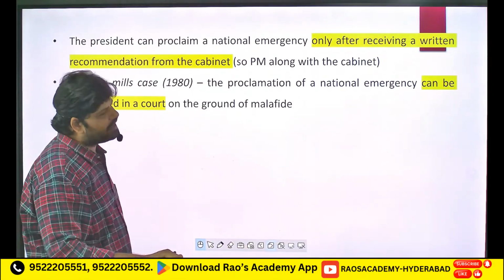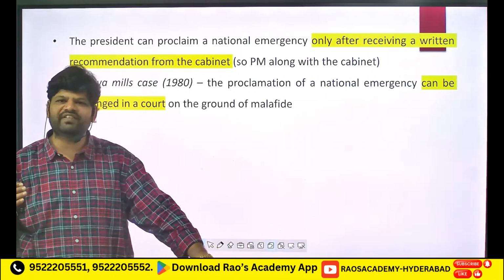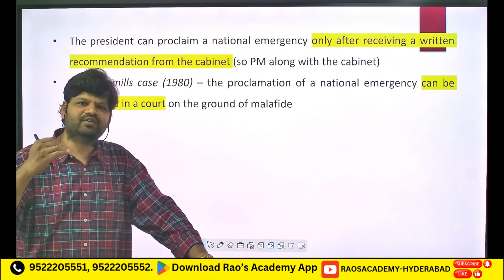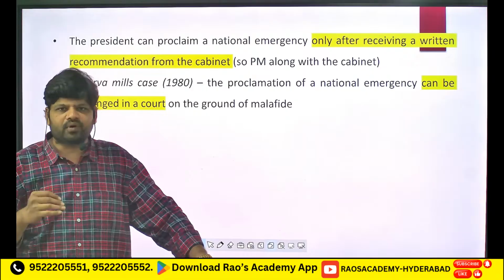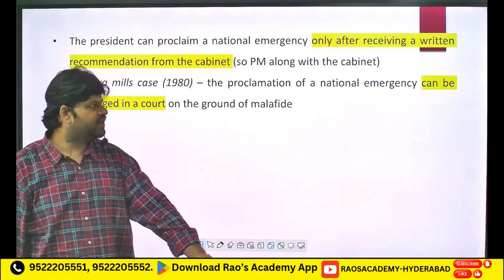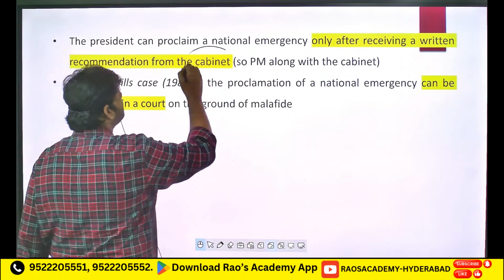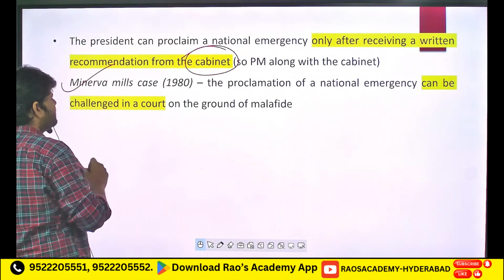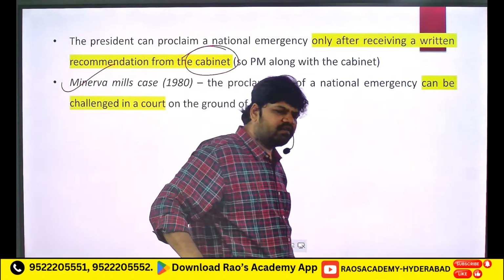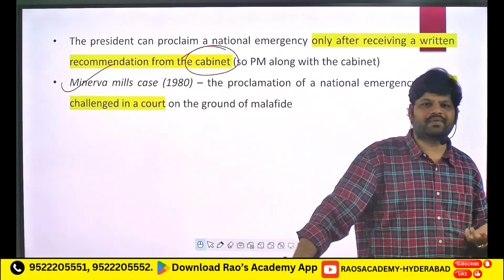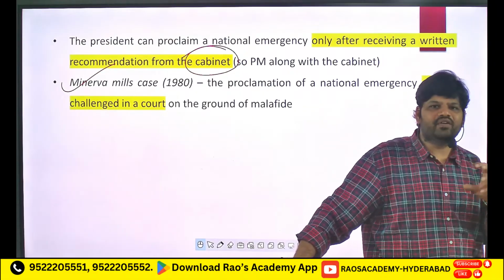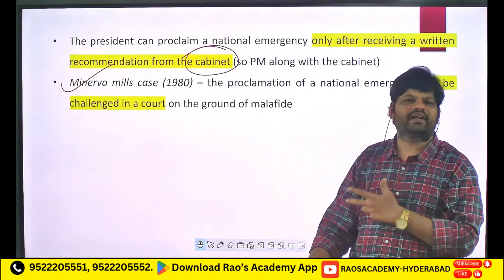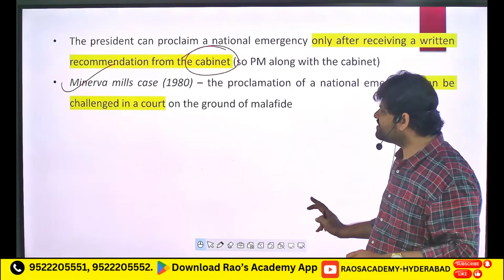And when can a president proclaim national emergency? Only when the Prime Minister along with the cabinet gives a written document to the president saying that he can formally declare national emergency. So there must be a cabinet approval. Then we had a case called the Minerva Mills case. What did it talk about? It says that the proclamation of national emergency can be challenged in court. There can't be any misutilization of national emergency. If there is misutilization, like what happened in the internal emergency, it can be challenged in a court.